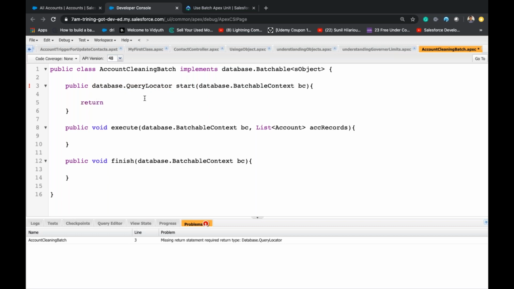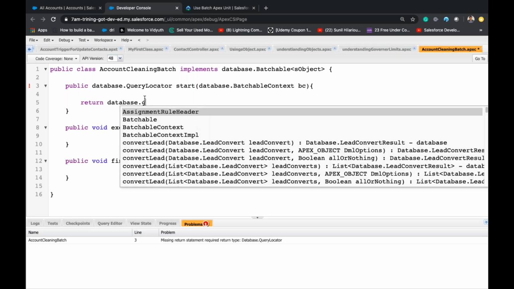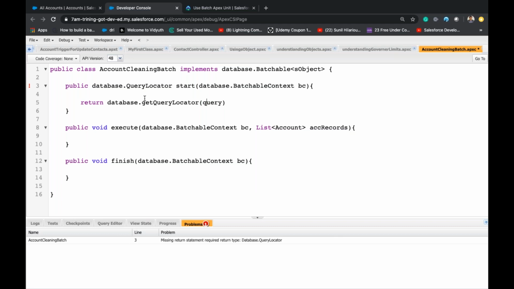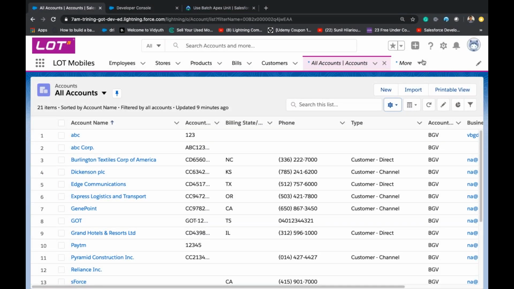Return database dot, so here we should give get query locator. Get query locator with a query inside. Let's say select ID. I didn't remember the API names, so let's go to object.